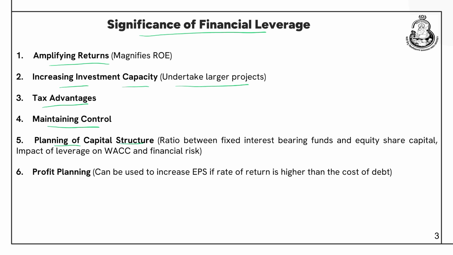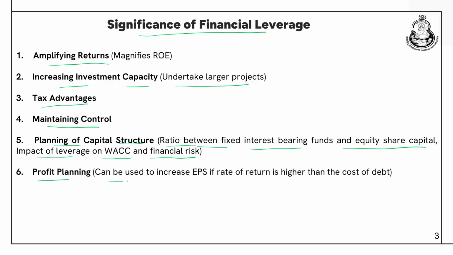Planning the capital structure. So, it facilitates the planning of capital structure, and how? The ratio between fixed interest bearing funds and equity share capital is decided. What should be the debt equity ratio? What is the risk and return associated with different debt equity ratios, and what is the impact of leverage on the weighted average cost of capital and financial risk? Usually with an increase in financial leverage, the weighted average cost of capital will go down. We have seen the capital structure theories in the previous week, but we have to remember the financial risk also increases with the increase in the proportion of debt or with an increase in financial leverage.